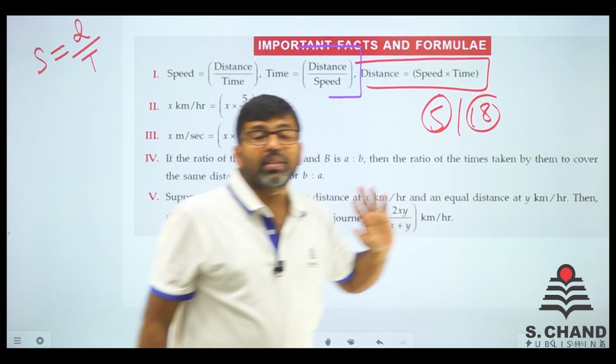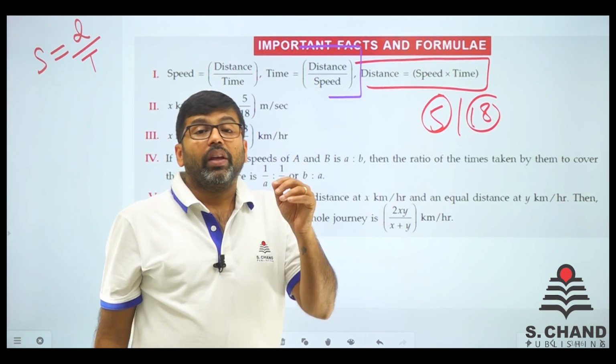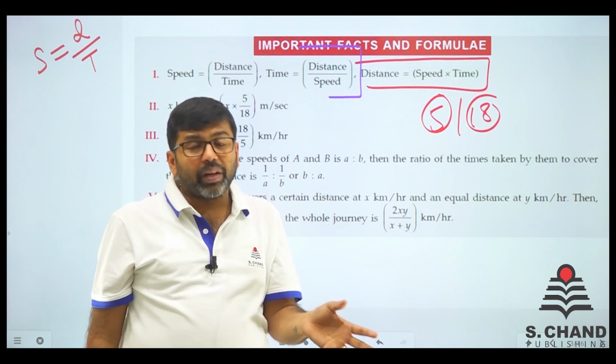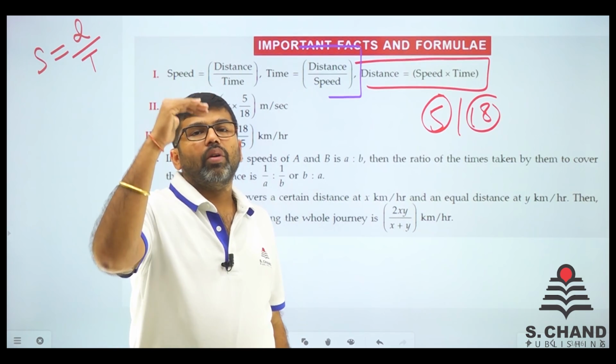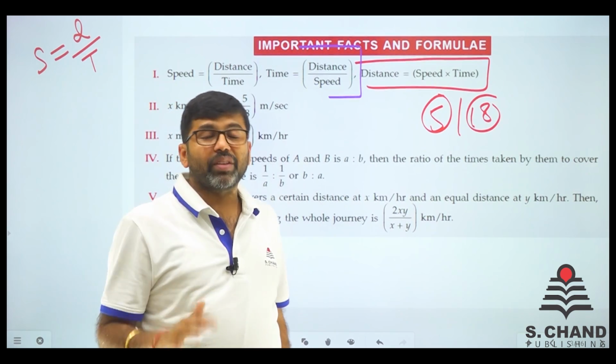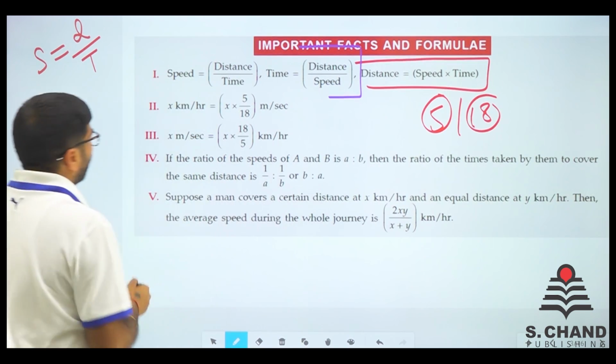Speed is equal to distance upon time, first thing. Second thing is, if you need to convert kilometer per hour into meter per second, just do one thing. Put 5 on the upper side, 18 on the lower side and just multiply 5 by 18.